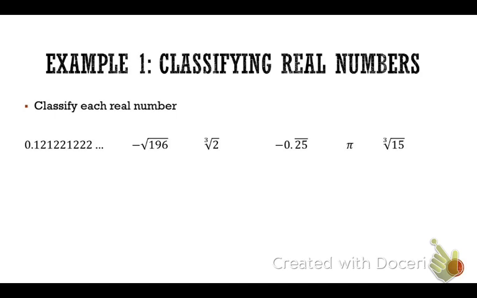You can write them vertically or horizontally, but you do need some space in between so we can actually label and categorize them. All right, so the first number, 0.121221222... What we need to pay attention to is the ellipsis at the end of the number. It means that the digits keep going.